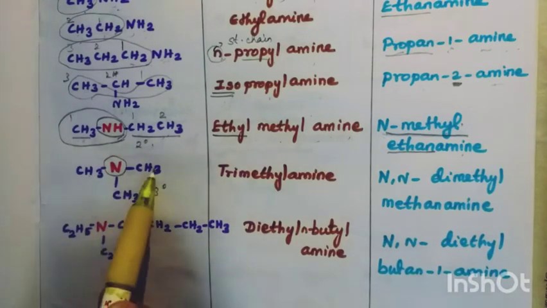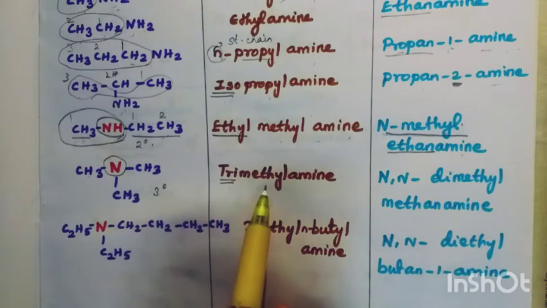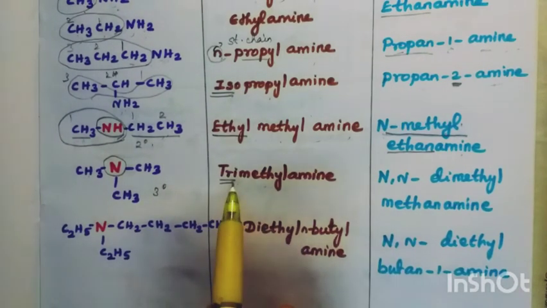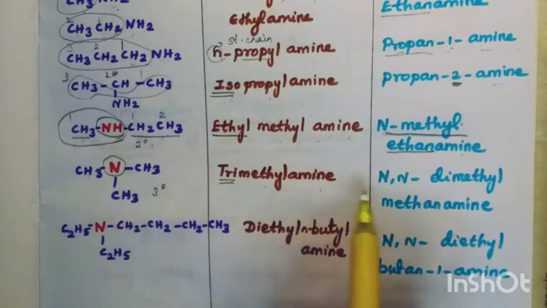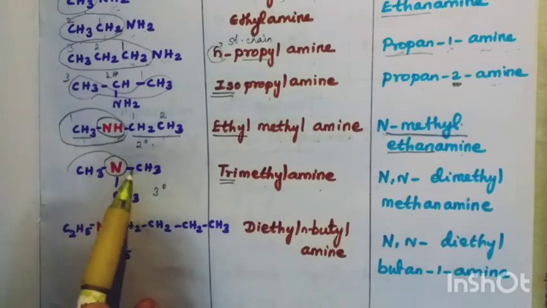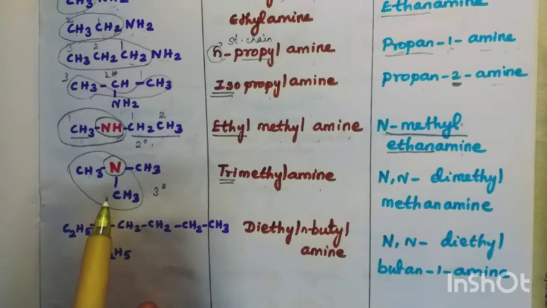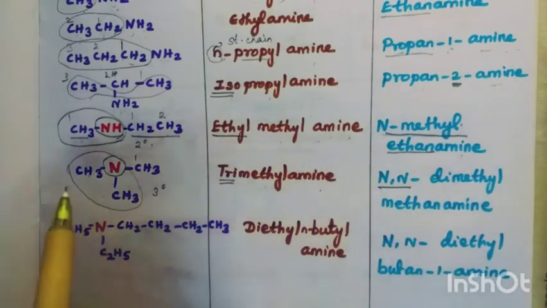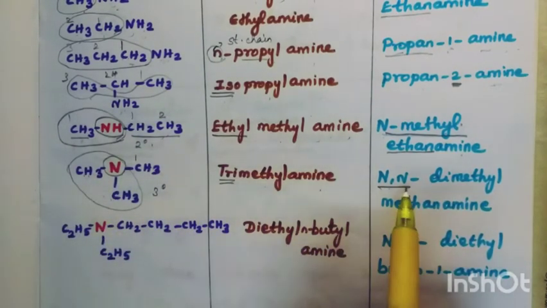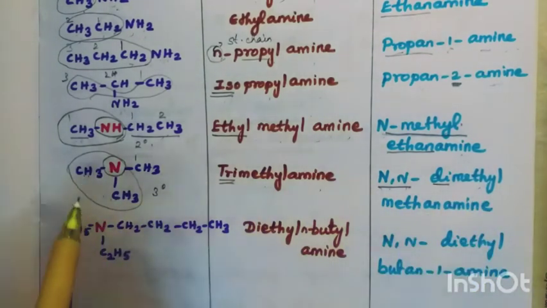And the next, this N shows that it is a tertiary amine. So, same alkyl group is there. So, you can write this as tri. 3 methyl amine. Trimethyl. 3 is represented as tri. Trimethylamine. How to write the IUPAC name? You have to add all, leaving 1 alkyl group, add others with the nitrogen. So, this is 1 carbon, methane. How many alkyl groups are added to nitrogen? 2. So, N, N. Two alkyl groups. Methyl. So dimethyl.